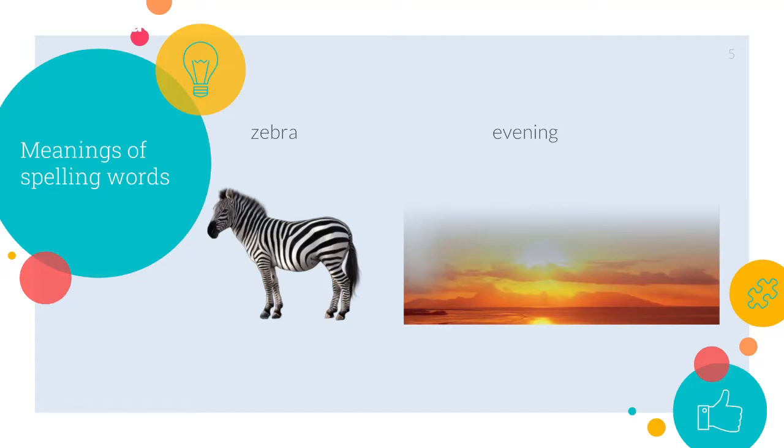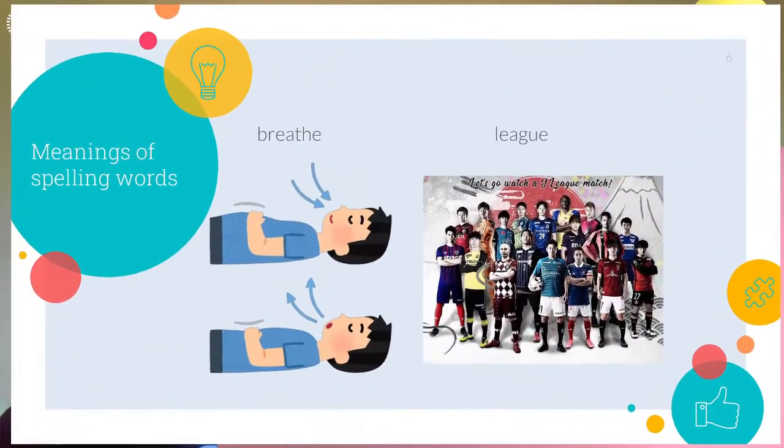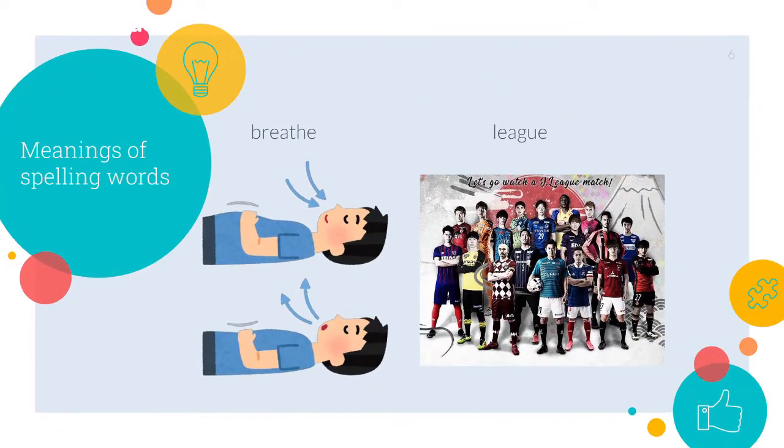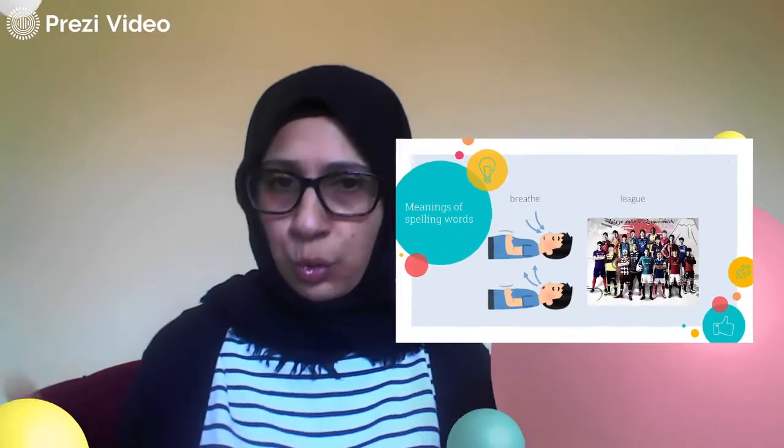The second one is the word evening. Evening is, let's say, the opposite of morning, for example. So I have morning and I have evening. Next, I have breathe. What do we mean by breathe? Breathe is when you take in oxygen and take out carbon dioxide. The second word is league. A league is like a group of teams. They join together to form a league.